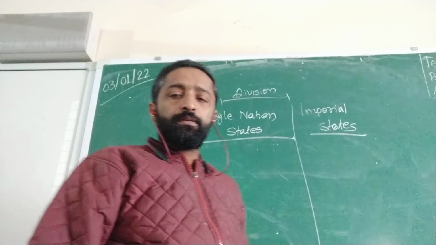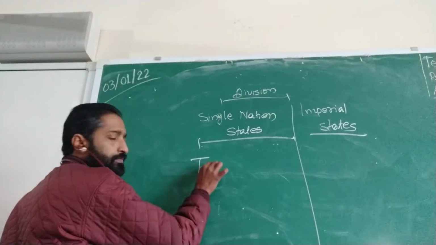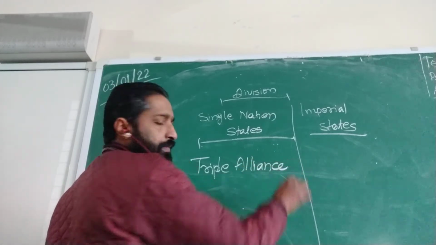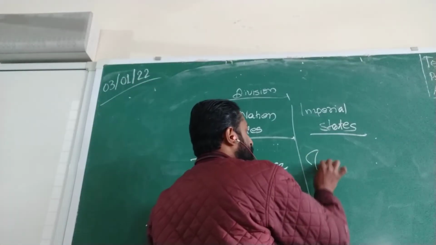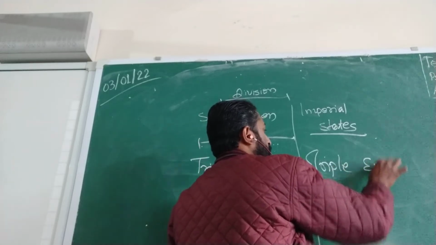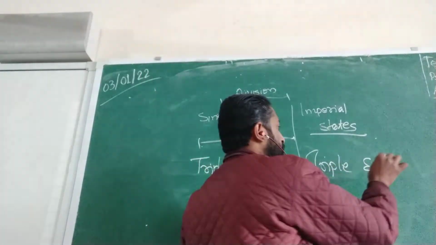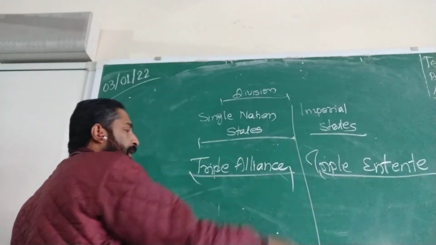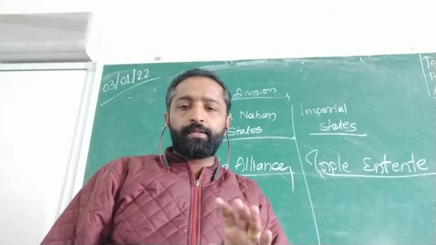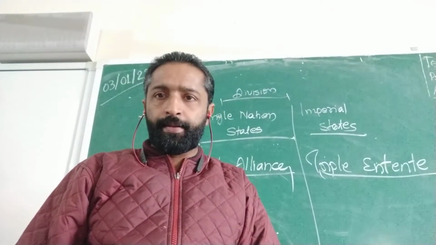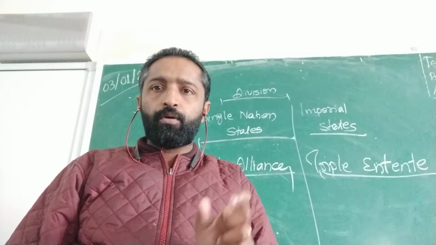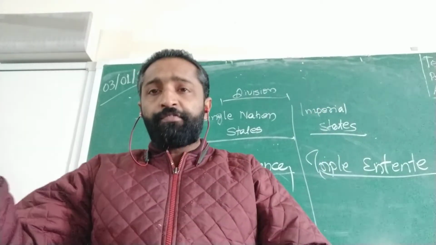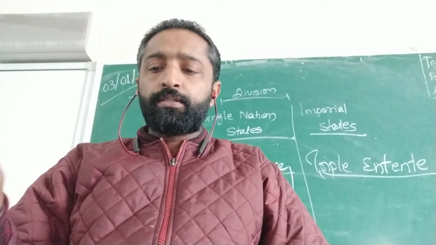Now, second division, it is the Triple Alliance, and second one is the Triple Entity. Triple Alliance, which means there are three countries: Germany, Italy, Austria-Hungary on one side, they are known as a Triple Alliance. Second, France, Russia and England, known as a Triple Entity.